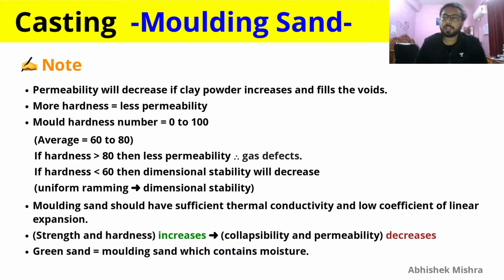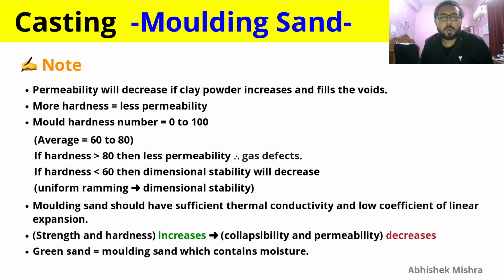Clay powder is used as a binding material, and if it fills the voids, then there will not be enough space for the gases to escape, so when clay powder increases and fills the void, your permeability will decrease. So you need to keep the clay powder in check, so that it does not make your permeability less, and in doing so, does not give you a porous casting.